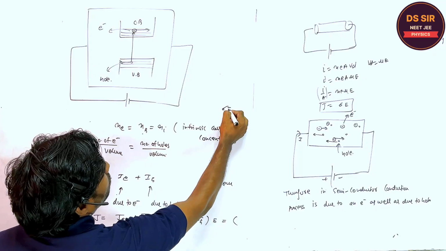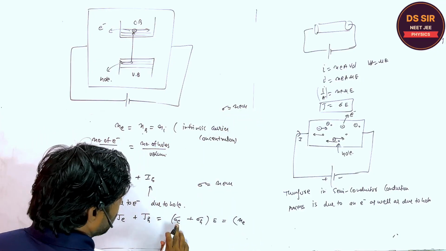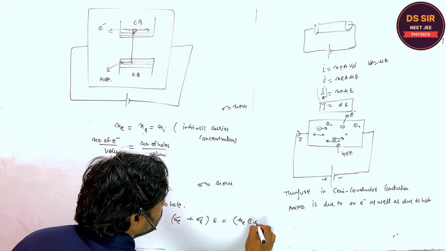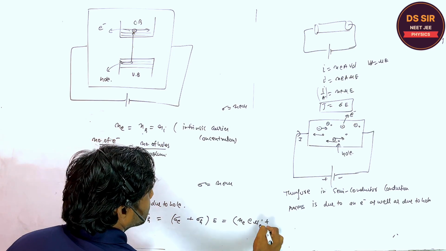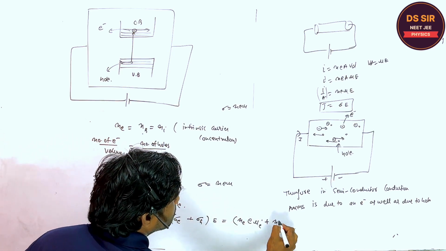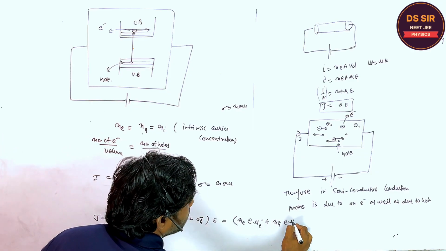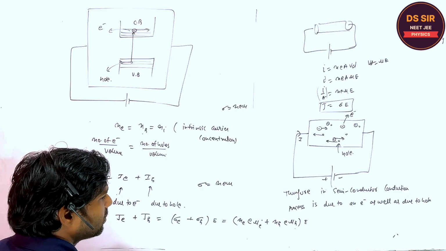What is the sigma value? Ne mu, number of electrons, electronic charge, and mu is the mobility of the electron, plus what is the sigma of hole? Nh, number of holes, electronic charge, mobility of hole, multiplied by electric field. Is it clear or not?